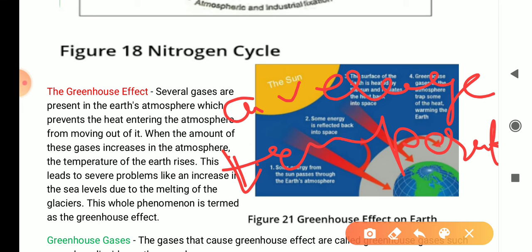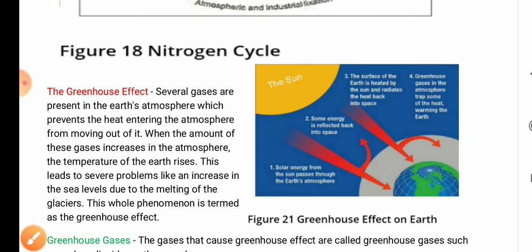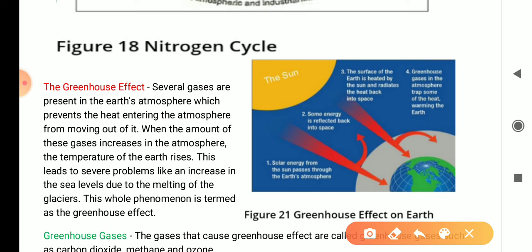What I told you, these gases are not allowing this heat energy to go back. This is called the greenhouse effect, because as a result, the temperature increases. As the average temperature of the earth is increasing, this is called global warming.